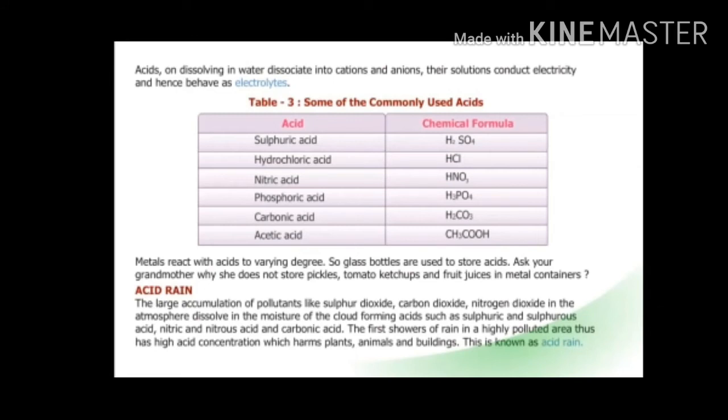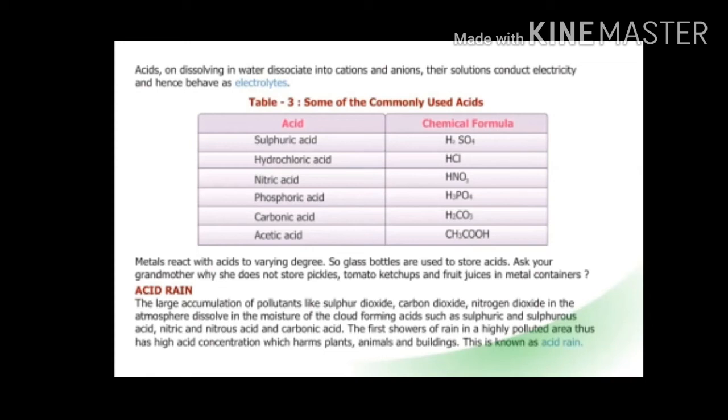Acids, on dissolving in water, dissociate into cations and anions, and because their solution contains ions, they conduct electricity and hence they behave as electrolytes. Acids in the aqueous form behave like electrolytes.